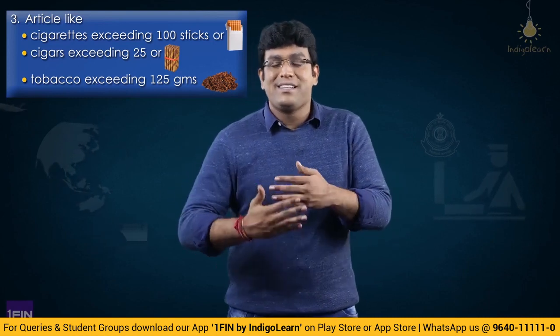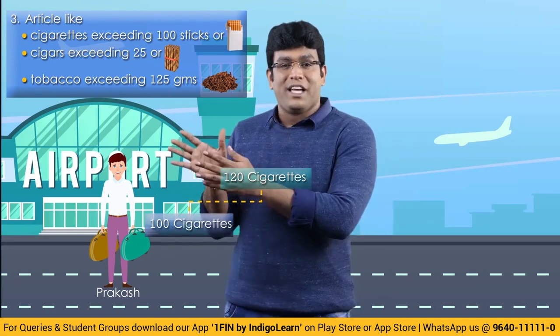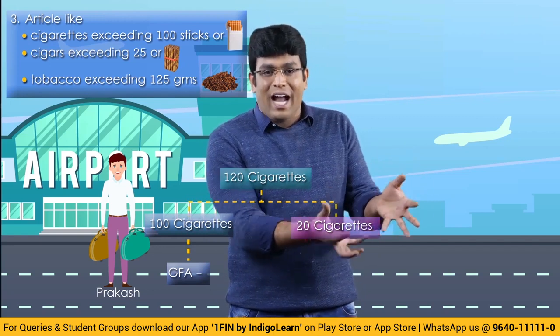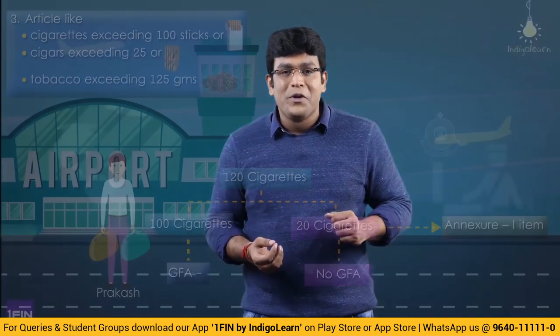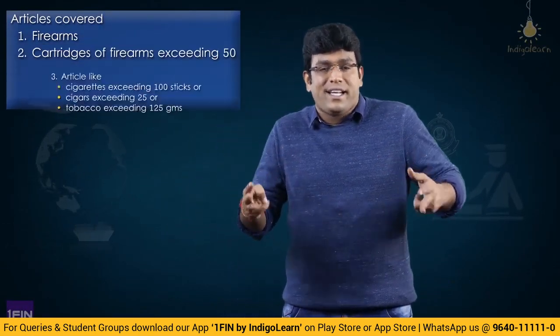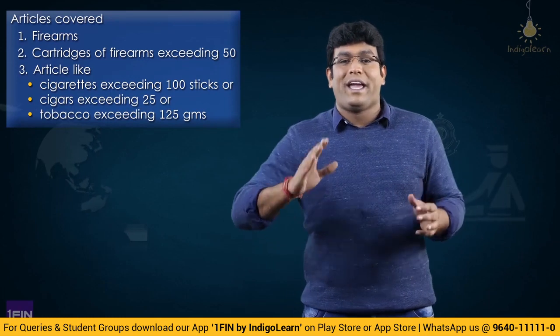And since I am saying exceeding, sir, let's say the same person brought 120 cigarettes. If 120 cigarettes are brought, 100 can be considered for general free allowance, but over and above 100, which is nothing but 20 cigarettes, those 20 cigarettes are called an Annexure 1 item. And for an Annexure 1 item, we can't take the benefit of general free allowance. So what are the 3 points I told so far? Number 1, firearms. Number 2, cartridges of firearms exceeding 50. Number 3, cigarettes exceeding 100 sticks, or cigars exceeding 25, or tobacco exceeding 125 grams.